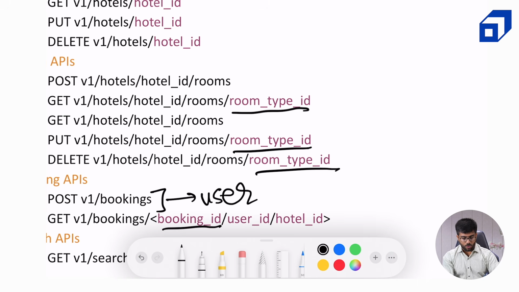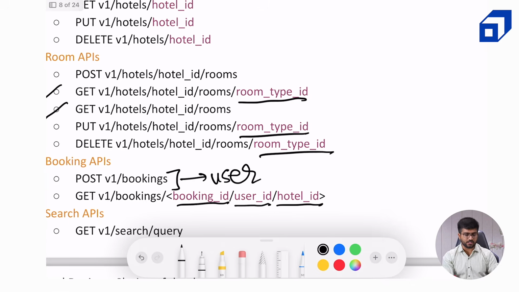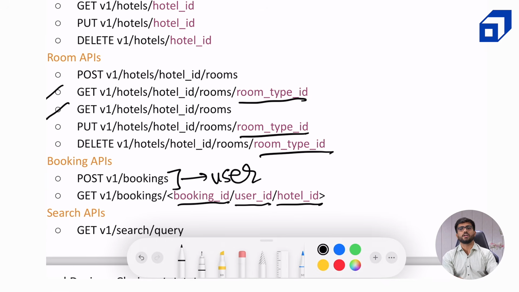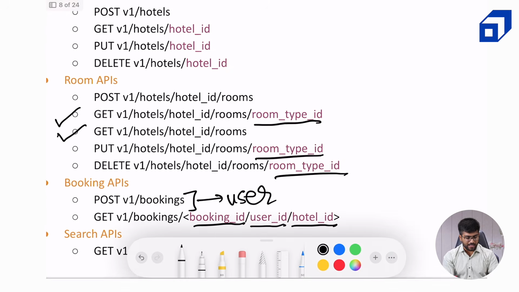Now, if you want to list all the bookings done by a user, then you will use a user ID, and the admin will use a hotel ID to get all the bookings by the hotel ID. And as we discussed, for the search, there will only be a search query associated with some filters.